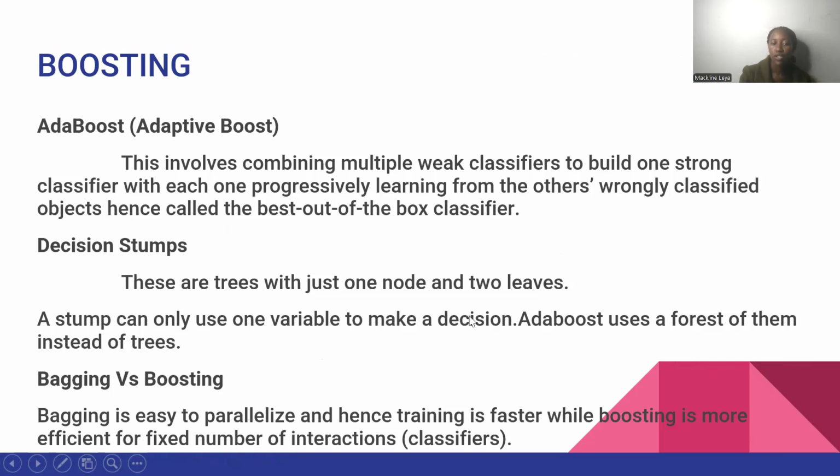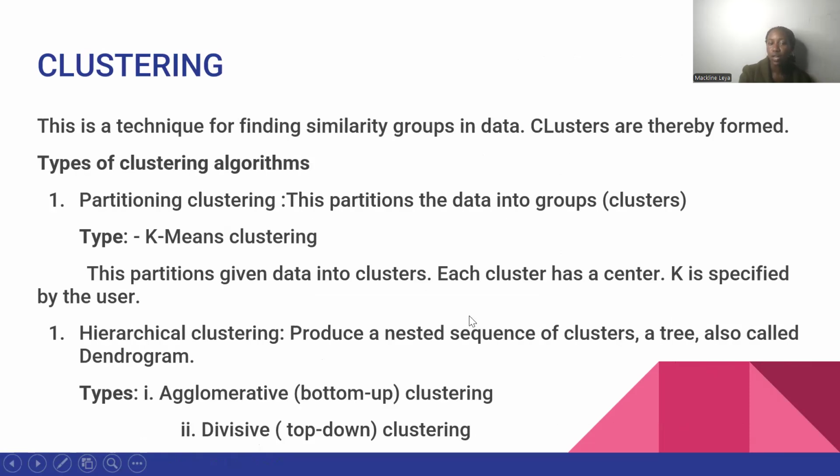a fixed number of iterations. So clustering, we talked of this as grouping, finding similarity groups in data. We have two different types: partitioning clustering, where k-means clustering falls, and the k is specified by the user. For example, we can say you're going to have three-means clustering. It means that given your data set, you're going to divide that data set into three partitions or three groups. Then the other example is hierarchical clustering, whereby you're going to produce a nested sequence of clusters, a tree, also called a dendrogram. So we have these types: agglomerative clustering and divisive clustering.